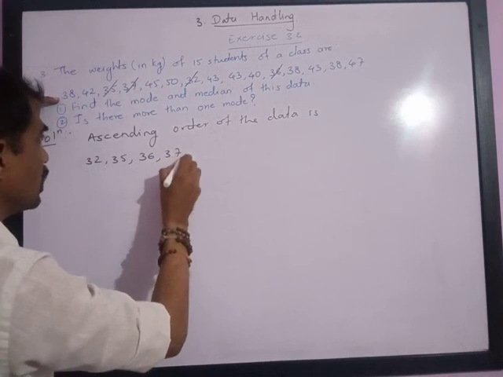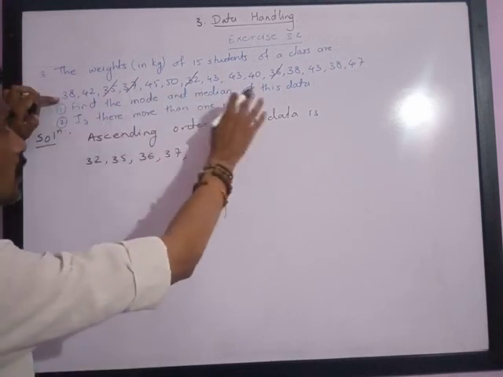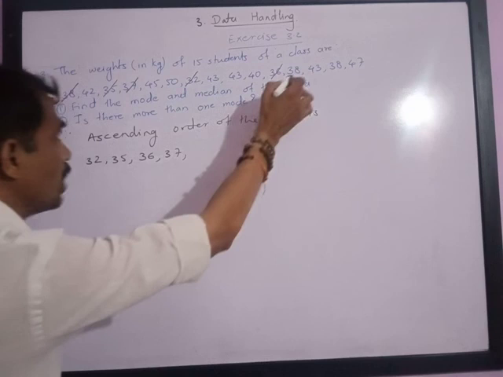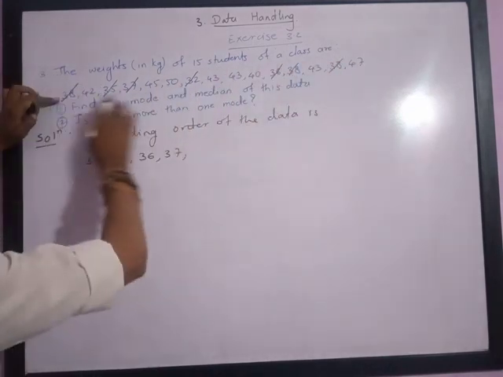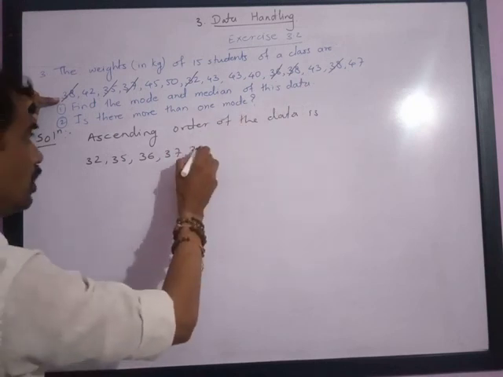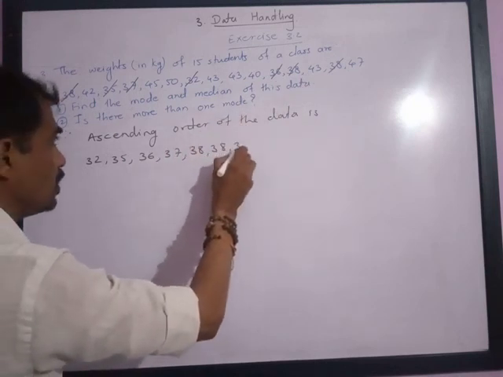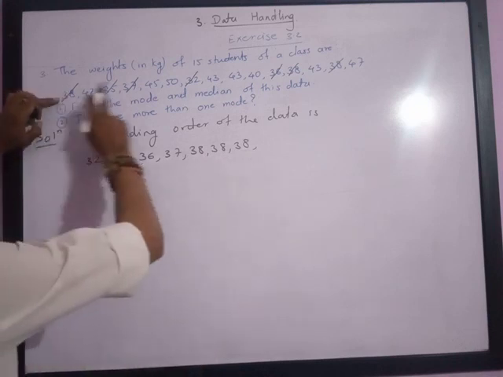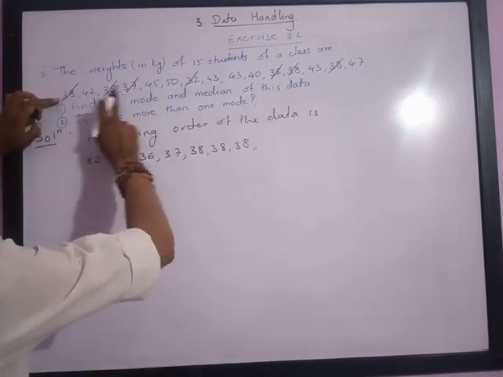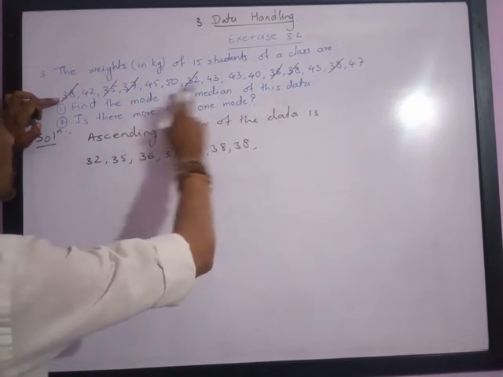Then comes 38, 3 times. 38 is repeated 3 times, that is, 3 students have the same 38 kg weight. Then 39 is not there, all are above 40. So next is 40.